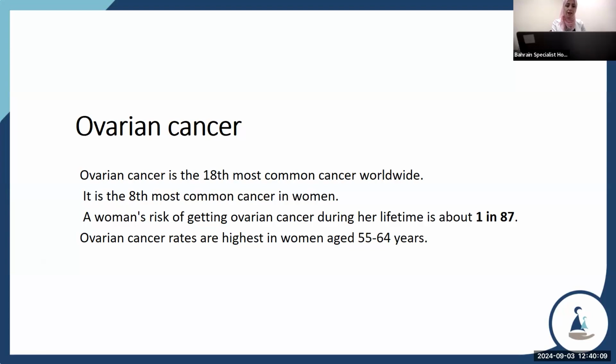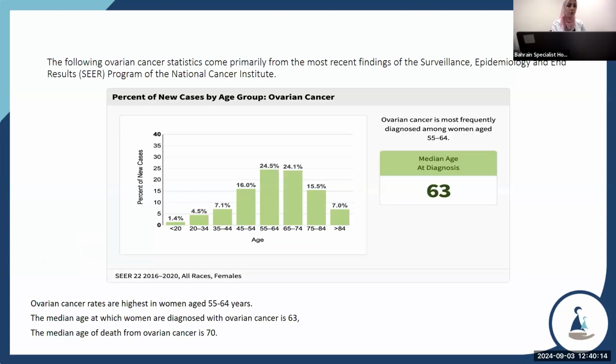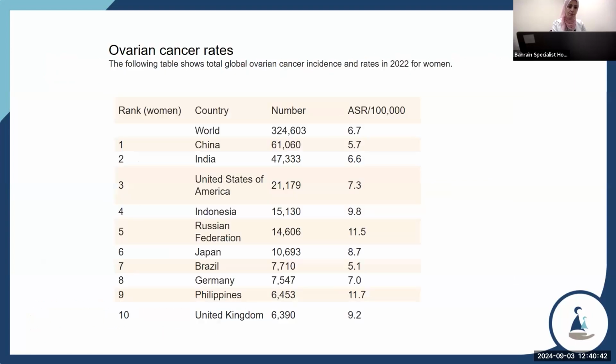Ovarian cancer rates are highest in women aged 55 to 64 years. The following cancer statistics come primarily from the most recent Surveillance, Epidemiology, and End Results program of the National Cancer Institute. The median age at which women are diagnosed with ovarian cancer is 63. The median age of death from ovarian cancer is 70.